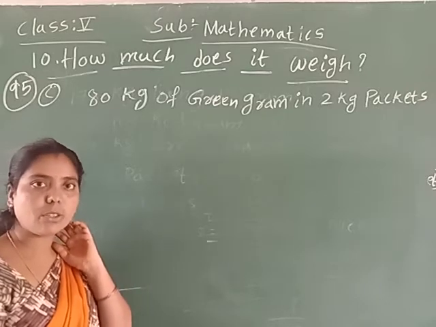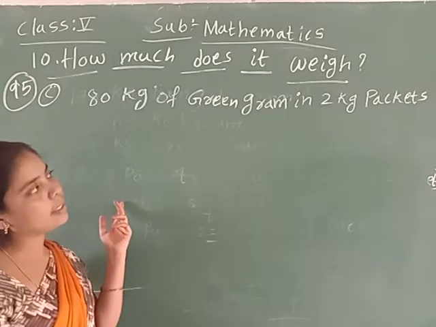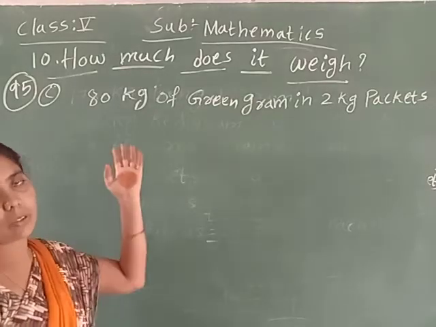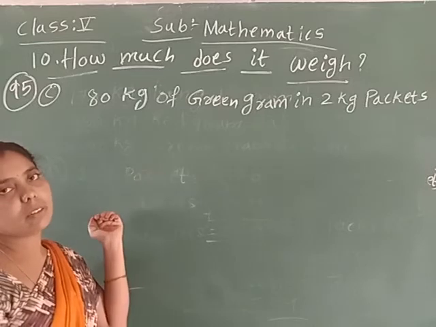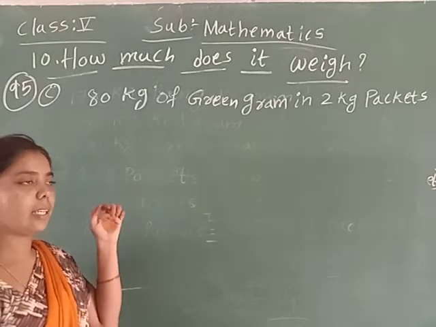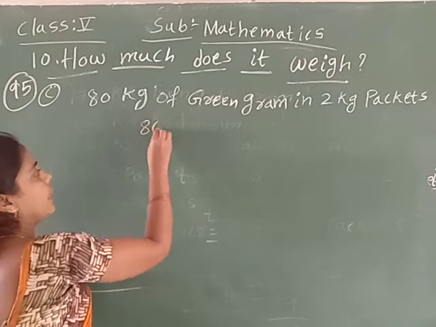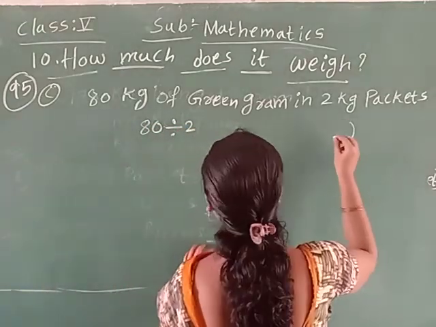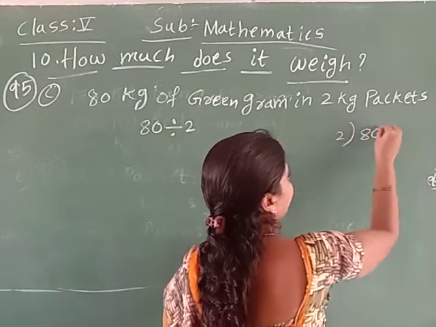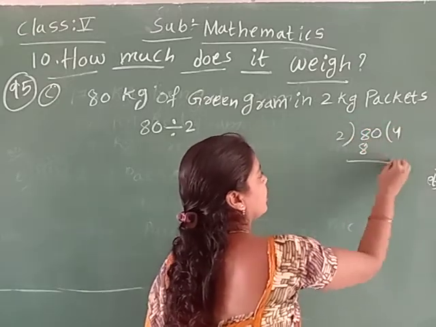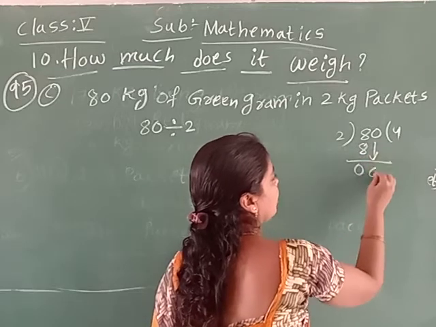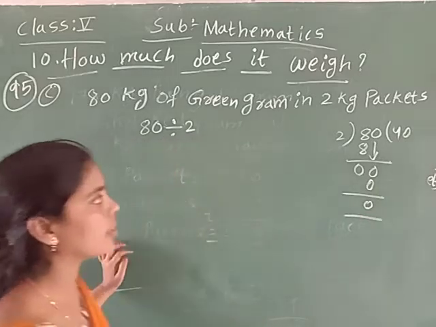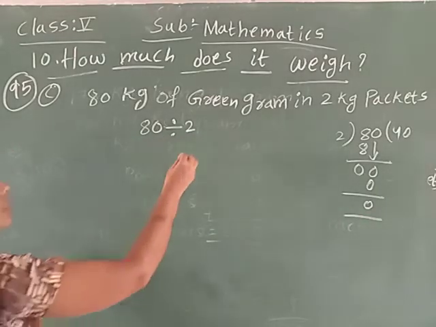Each 1 kg needs 2 packets of 500 grams. Here we have 2 kg packets, and 80 kgs in total. So do we divide or multiply? Here we do division. 80 divided by 2. 2 4s are 8, 0. 0 will be substituted here. See children, so the answer is 40.